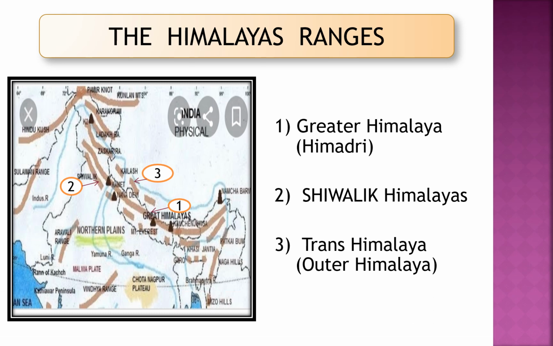As you know, in the previous map we studied that there are many other parallel mountain ranges included in the Himalayan mountain ranges. On that basis, here we have the Greater Himalaya, then the Shivalik Himalaya and the Trans Himalaya. If you look at the map, you will find the number 1 arrow shows the Greater Himalaya. Then the number 2 arrow shows the Shivalik Himalaya and the number 3 arrow shows the Trans Himalaya.